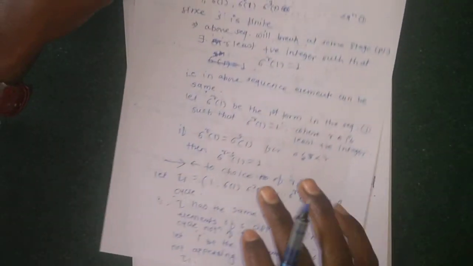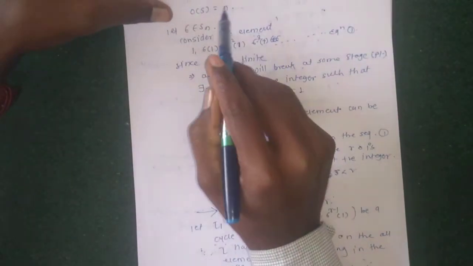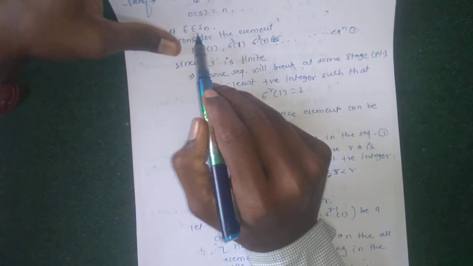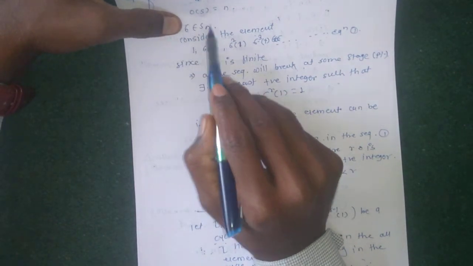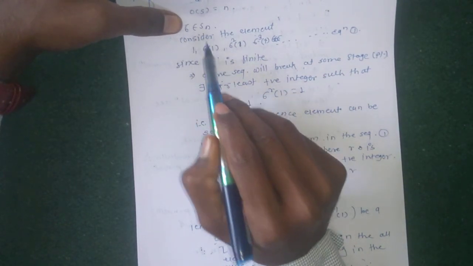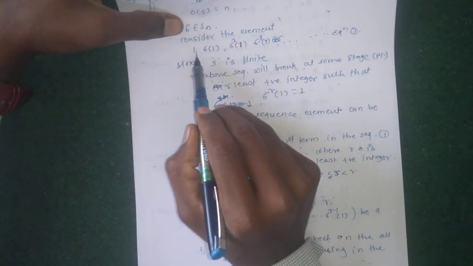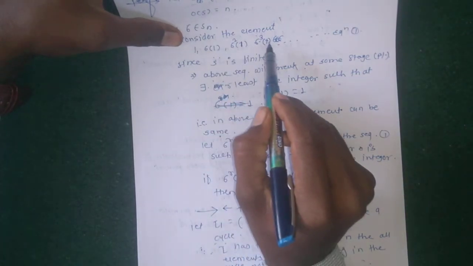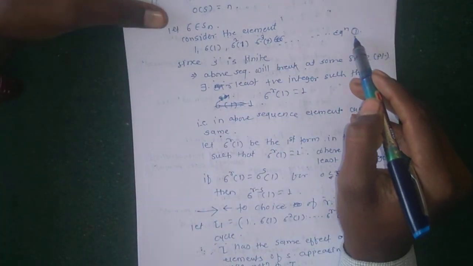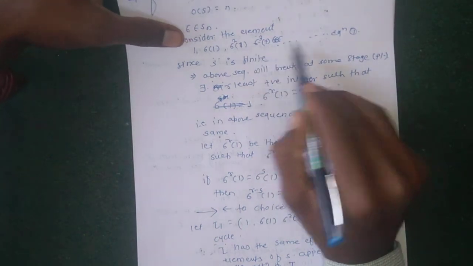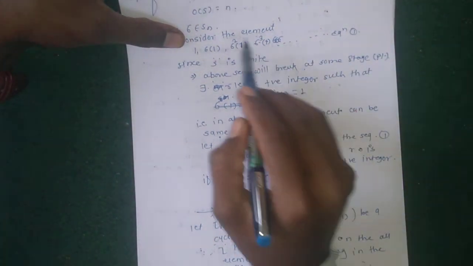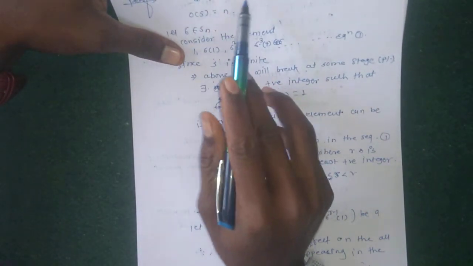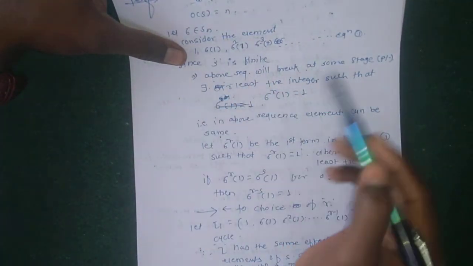So how do we prove this theorem? Consider choosing a set S which contains n elements, order of S equal to n. If any permutation σ is chosen from the symmetric group Sn, then we have the identity 1, then σ, σ square, σ cube, and so on. This process continues up to infinity, but here S is finite and contains n elements, so their values must be repeated at some point.